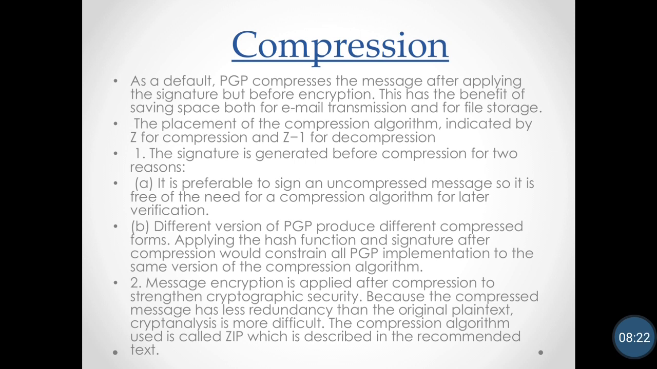The signature is generated before compression for two reasons. It is preferable to sign an uncompressed message, so it is free of the need of a compression algorithm for later verification. Different versions of PGP produce different compressed forms. Applying the hash function and signature after compression would constrain all PGP implementations to the same version of the compression algorithm.